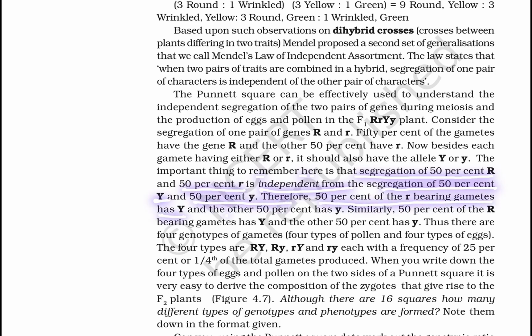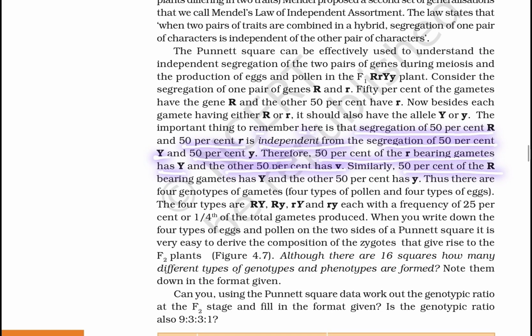Therefore, 50% of the R bearing gametes have capital Y and 50% have small y. Similarly, 50% of the small r bearing gametes have capital Y and the other 50% have small y. Thus, there are 4 genotypes of gametes: 4 types of pollen and 4 types of egg.